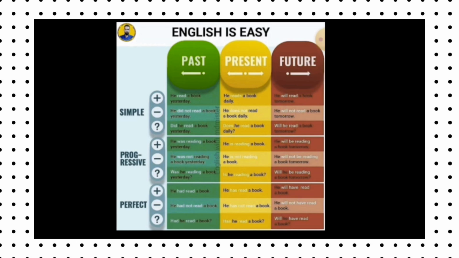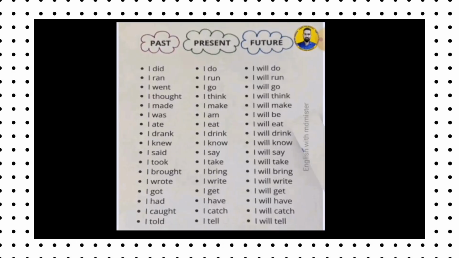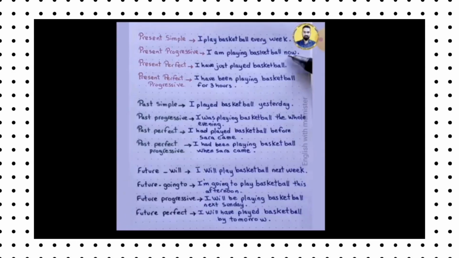Let us start. There are three types of tenses: past form of tense, present form of tense, and future form of tense. And for each type of tense there are further classifications. When we see the present tense, there are four types of present tense: present simple, present progressive, present perfect, and present perfect progressive.